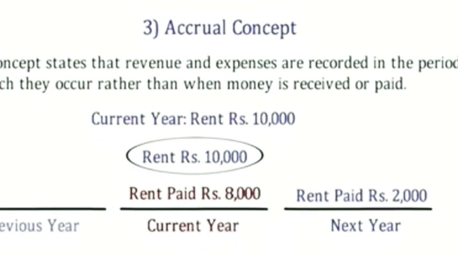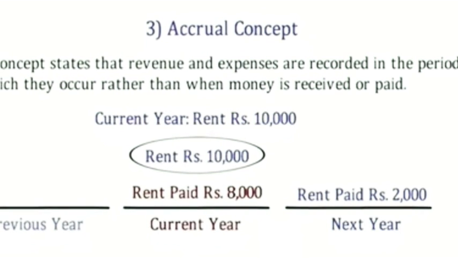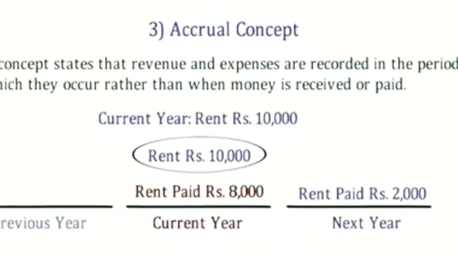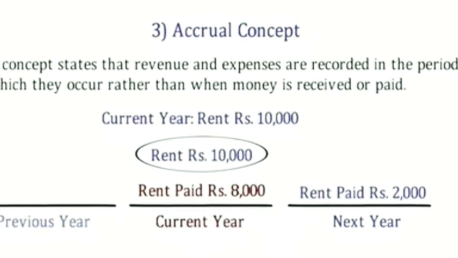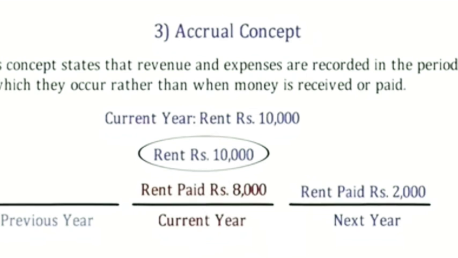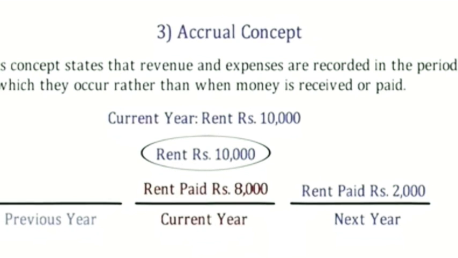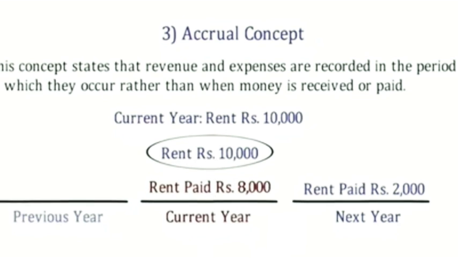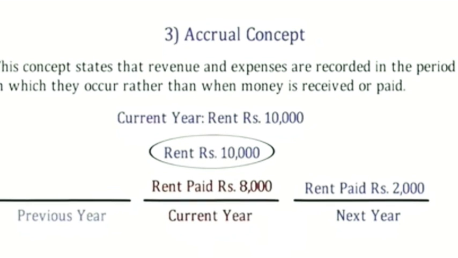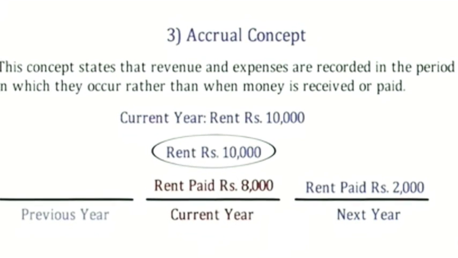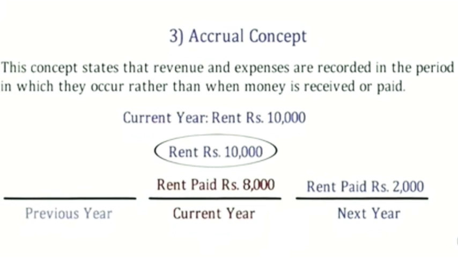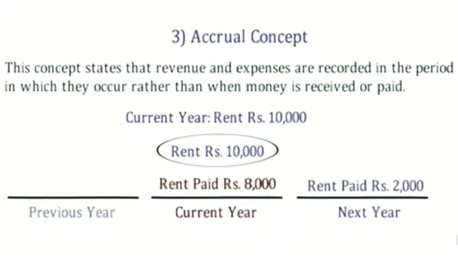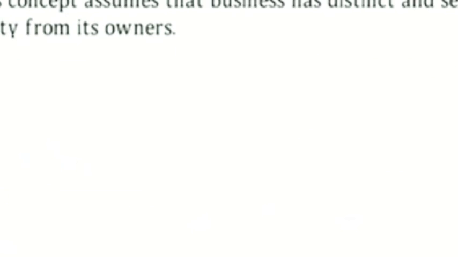And here we can say that the current year rent is 10,000 but the paid amount is 8,000, still we will record 10,000 as the amount of rent. While recording in ledger accounts, we will show that the amount of 2,000 remaining unpaid will be adjusted as an outstanding amount in the current year.